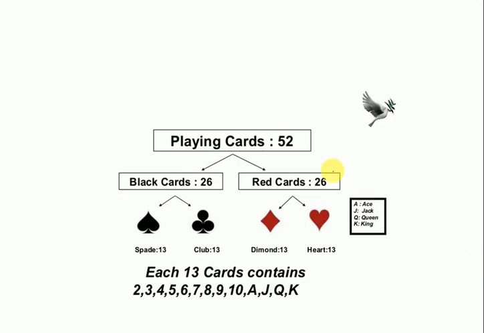Now this is very important in the chapter probability, that is cards. It is very easy also, but it is very important to remember.